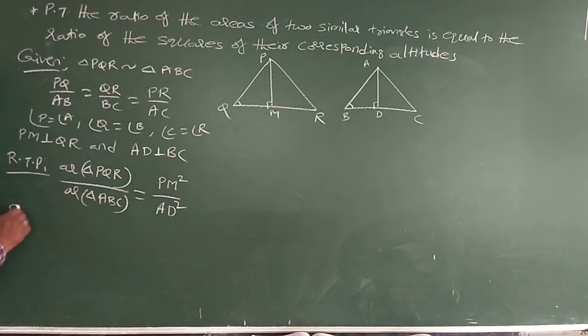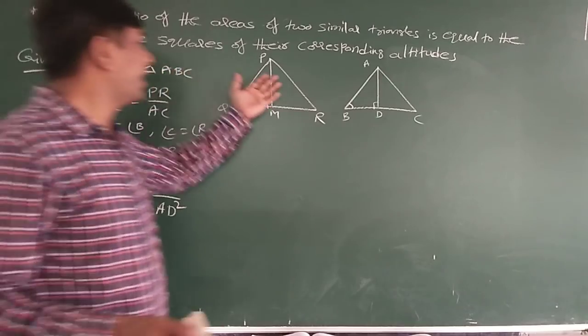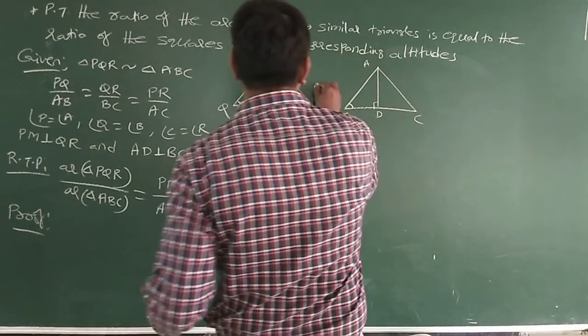Now the proof. Are you able to understand here? PQR and ABC are two similar triangles.